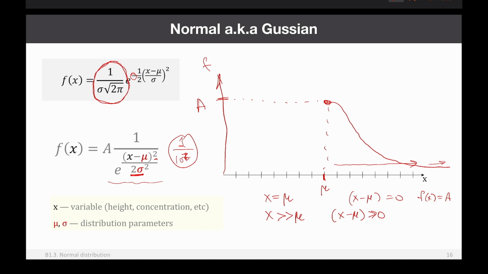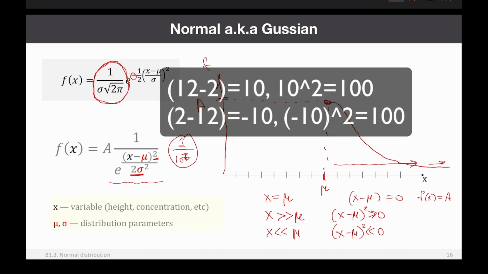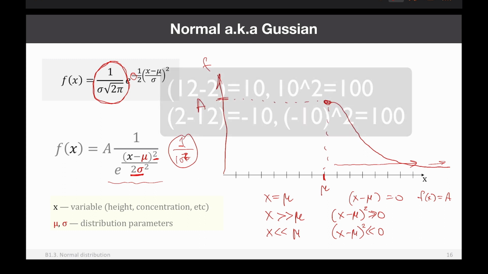Now let's consider the situation when x is much smaller than mu. In this case, x minus mu will be a small number, right? It will be a negative number, actually, because it's smaller than mu. But you see, we have this little square here. So it means that this squared and this squared are the same values. So if you have, I don't know, 12 minus 2 squared, or for example, 2 minus 12 squared, it's the same value, right?